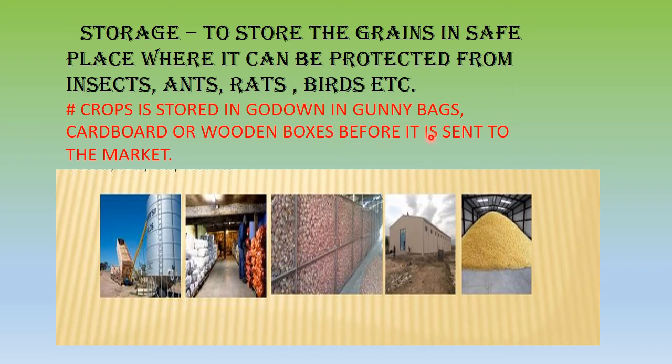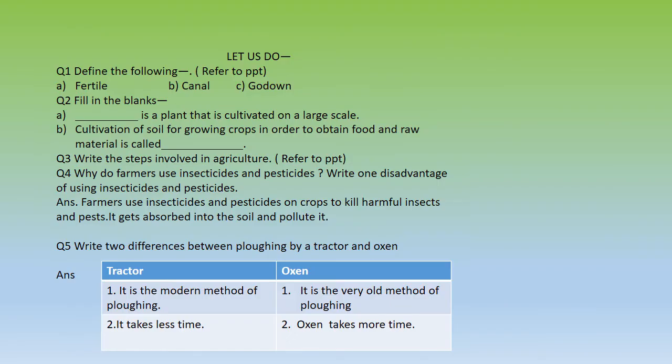Like you must have seen, if you go to a big vegetable seller, the greengrocer, he gets many things in wooden boxes, like your mangoes. These days you can see them coming. If you ask them for a complete box, they will give you. Apples also. So everything you get either in gunny bags or in wooden boxes or card boxes, depending on what crop the farmer is growing. So he is taking proper care and giving proper protection and attention to the crop.